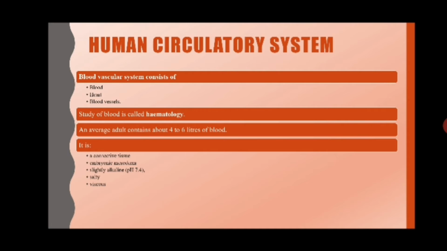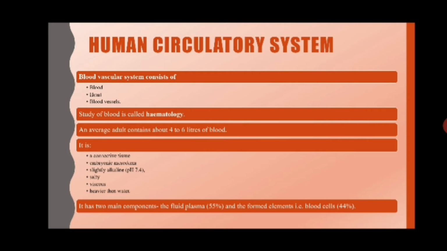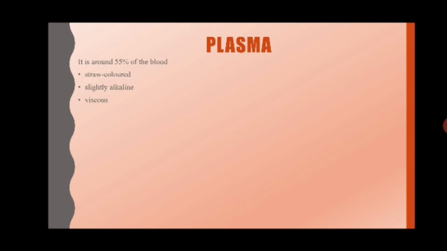It is heavier than water, and it has 2 main components. The first one is the fluid, that is liquid plasma, and the second one is the blood cells. We are going to study both of them. First we will study plasma, and then we will see the different kinds of blood cells. Now what is plasma? Plasma is nearly around 55% of your blood. It's a liquid. It is straw colored, slightly alkaline in nature, and thick.